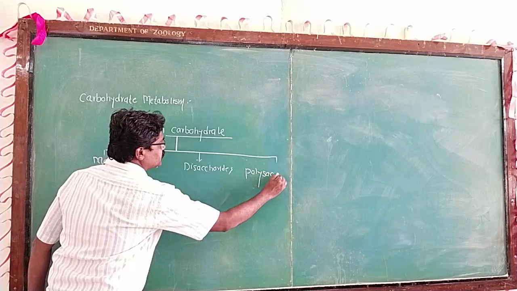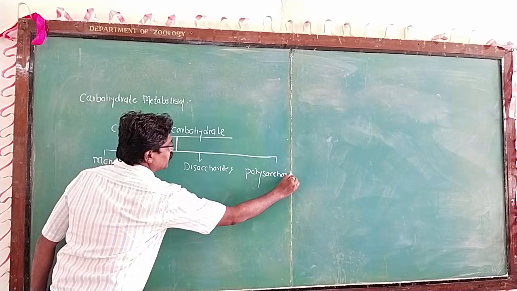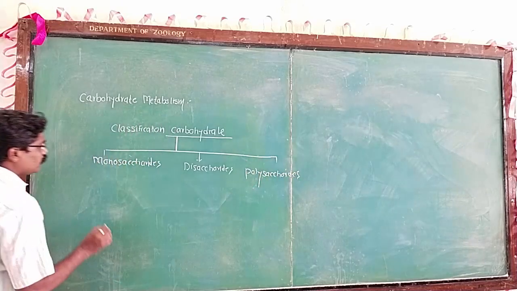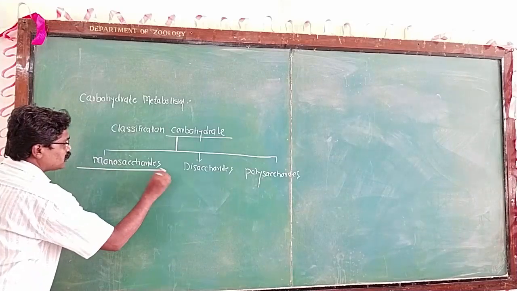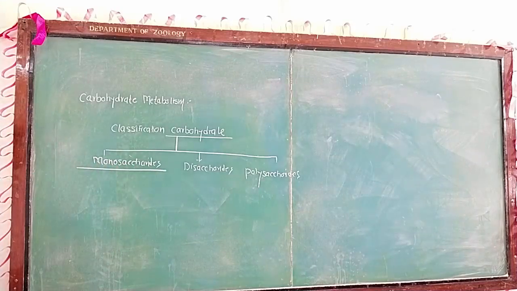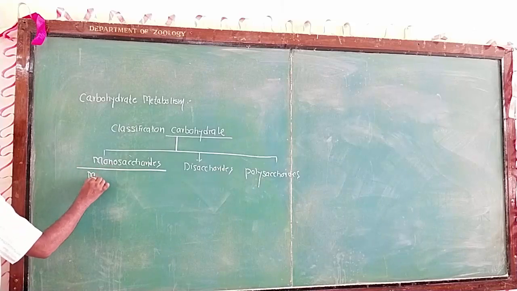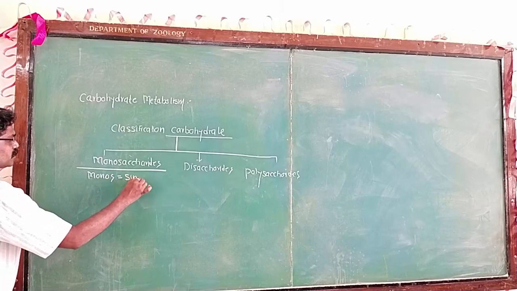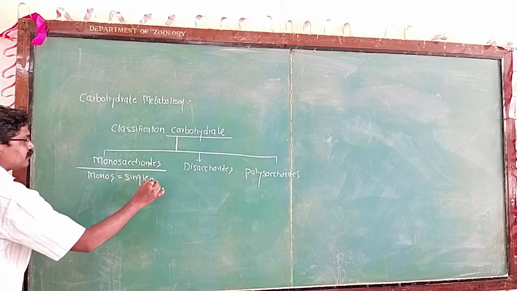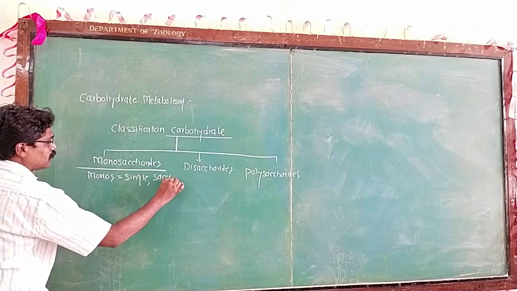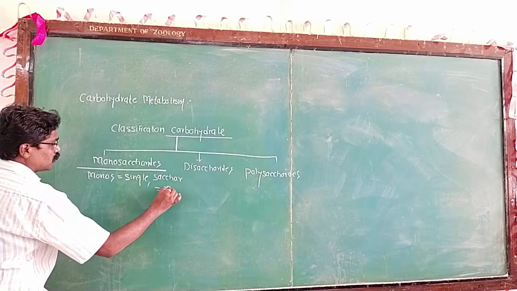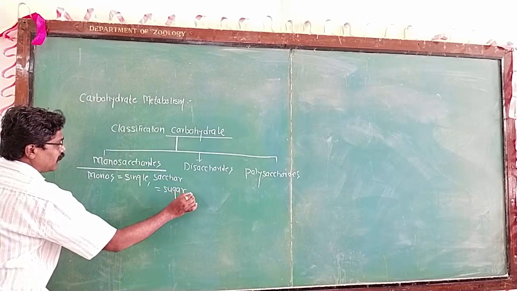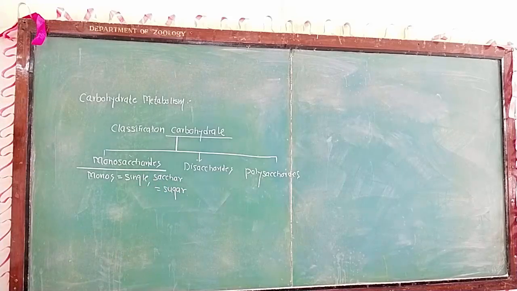We have to understand these three types, and first of all we concentrate on the monosaccharide. This monosaccharide is not a single word; it is made of two words. One is mono, which means single, and the second is saccharide, which means sugar.